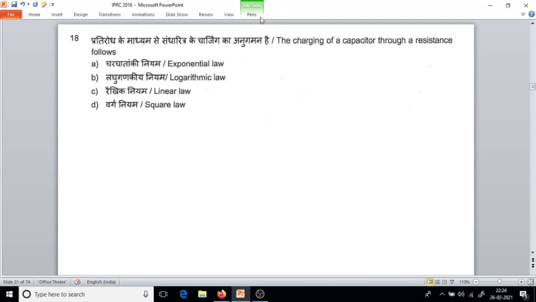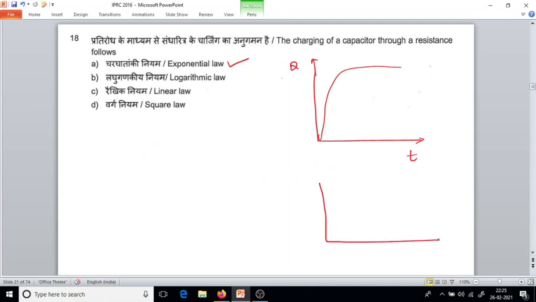Question number 18. The charging of a capacitor through a resistance follows what law? Exponential law. If you draw the charge q versus time of a capacitor, it slowly increases. So this is an exponential curve, an exponential growth.